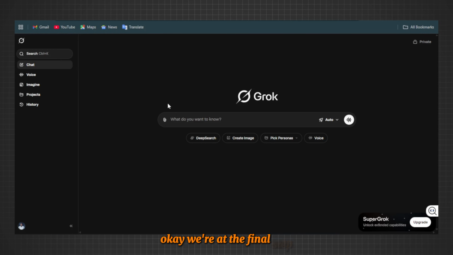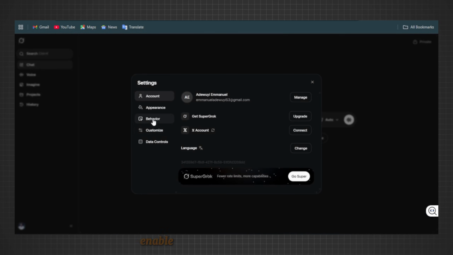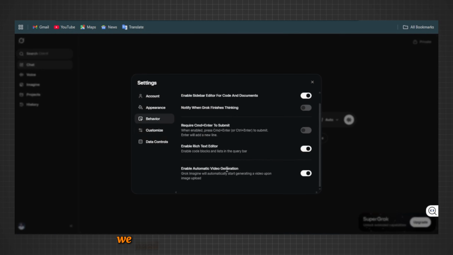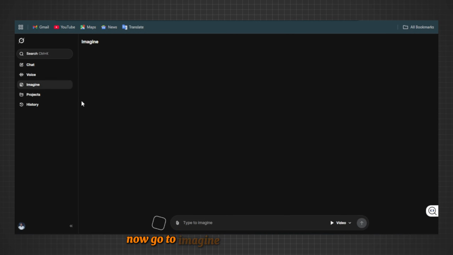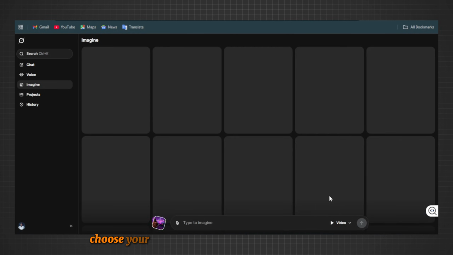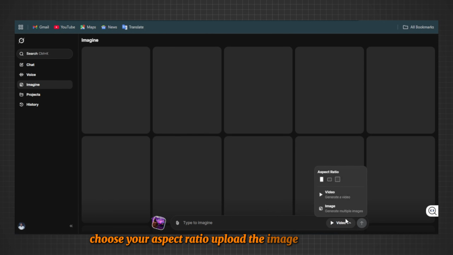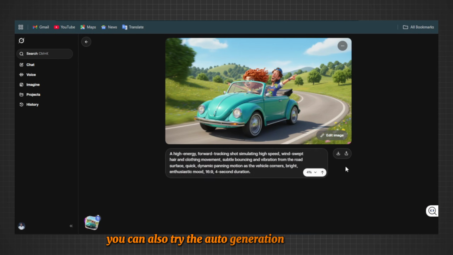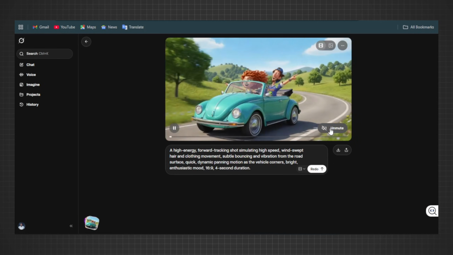Okay, we're at the final step. Before we create anything in Grok, let's do one quick setting change. Go to Behavior and turn off Enable Automatic Video Generation. We need that manual control over every shot. Now go to Imagine, set the mode to video, choose your aspect ratio, upload the image from Gemini, and paste the motion prompt. You can also try the auto generation feature here without a prompt to see which result you prefer. Okay, let's see the result.